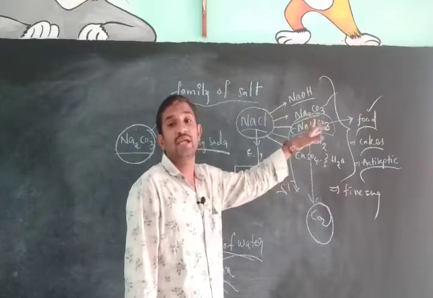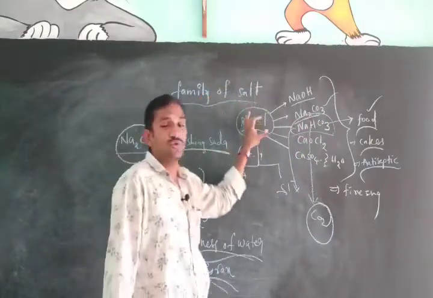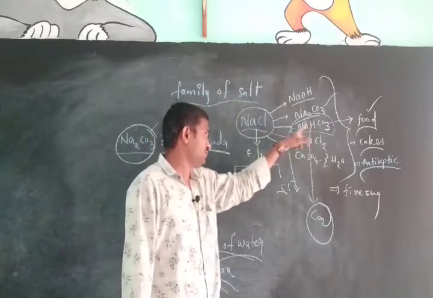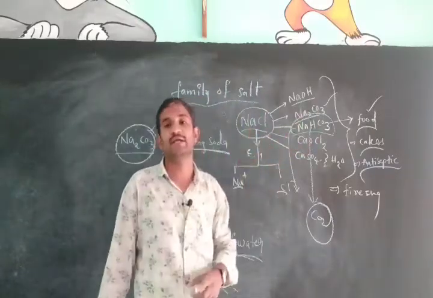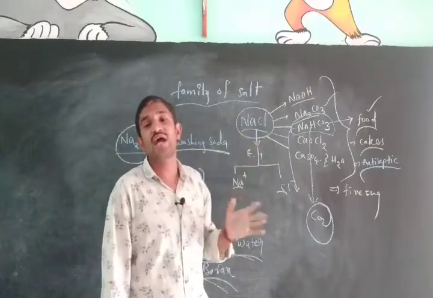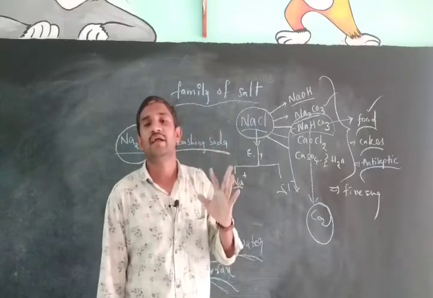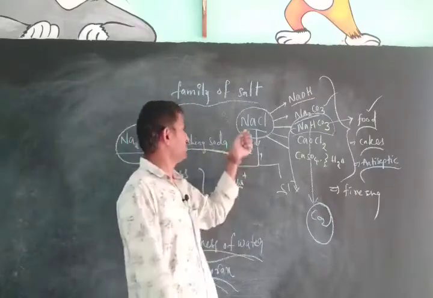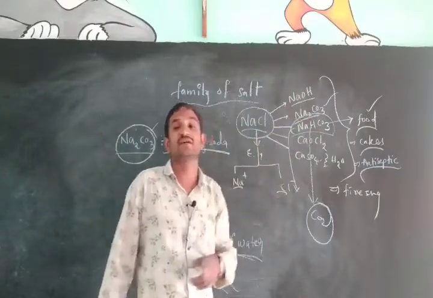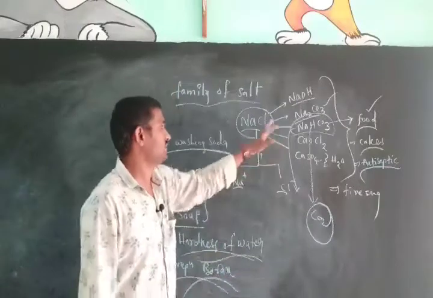How do we prepare sodium bicarbonate from sodium chloride? To sodium chloride, we have to add water, carbon dioxide and ammonia. When we add water, carbon dioxide and ammonia to sodium chloride, we get sodium bicarbonate. We have to remember this concept.